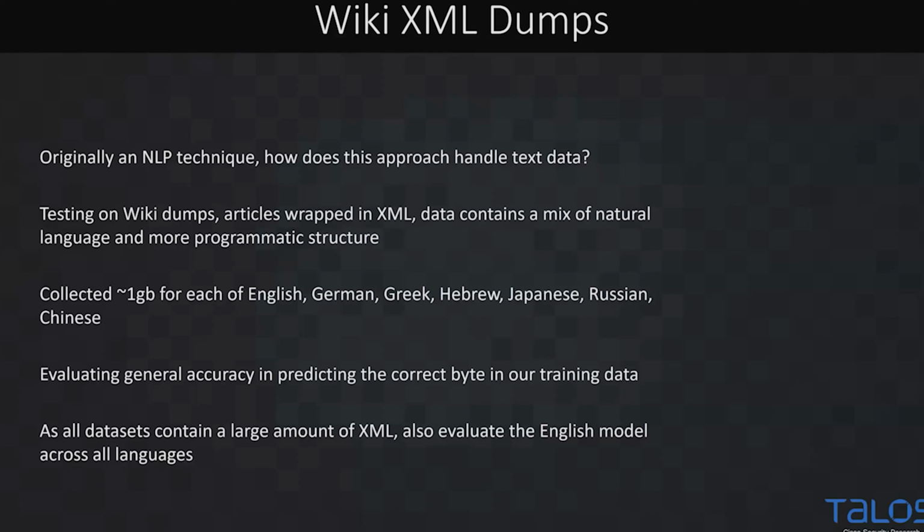So what we're actually going to do is take the English model and test it on all of the other languages. That'll show us if the language-specific model is doing any better than the English model, which probably shouldn't know about the other languages. For this, we just care about the accuracy of the reconstruction. So we're just trying to prove that we're doing better than random guessing here.